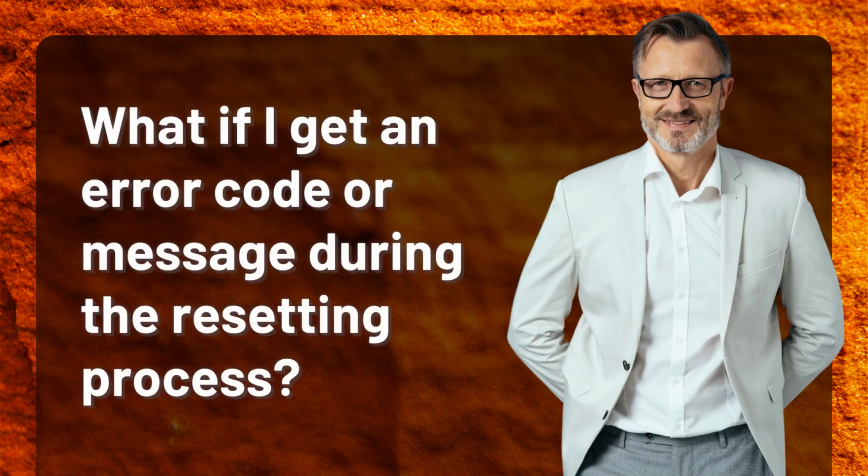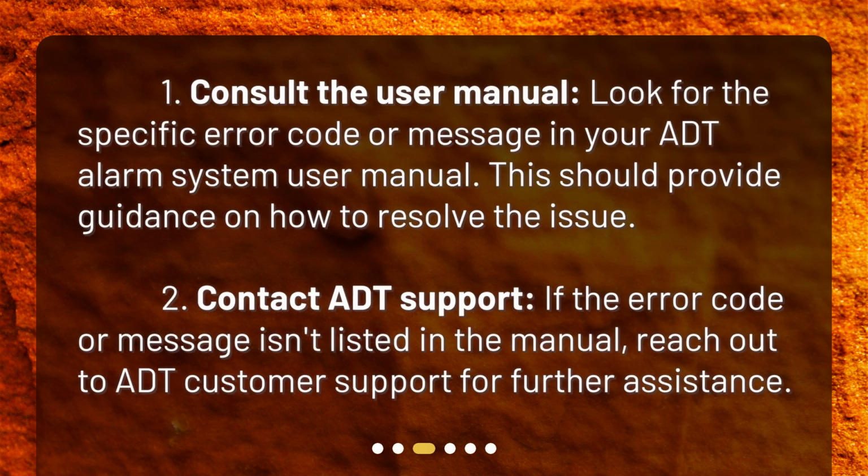What if I get an error code or message during the resetting process? 1. Consult the user manual. Look for the specific error code or message in your ADT alarm system user manual. This should provide guidance on how to resolve the issue. 2. Contact ADT support. If the error code or message isn't listed in the manual, reach out to ADT customer support for further assistance.